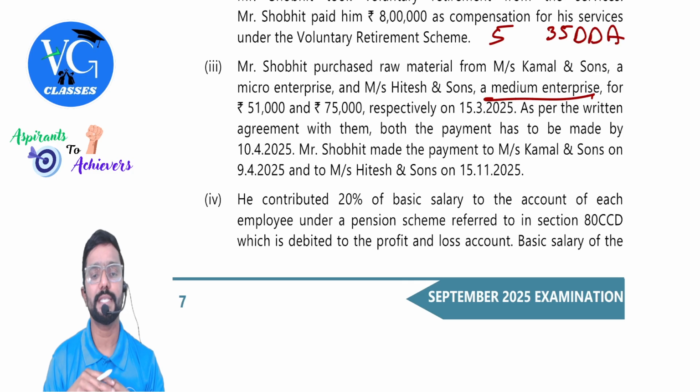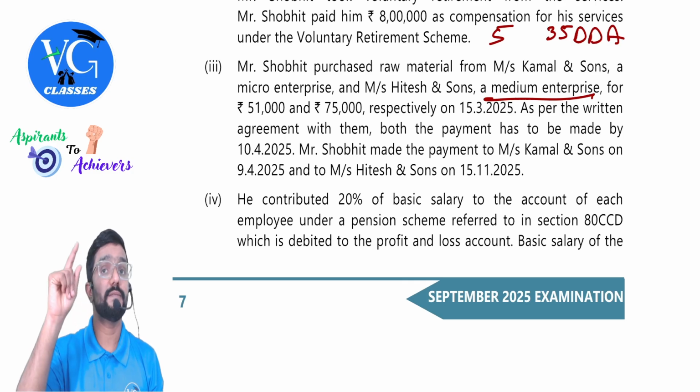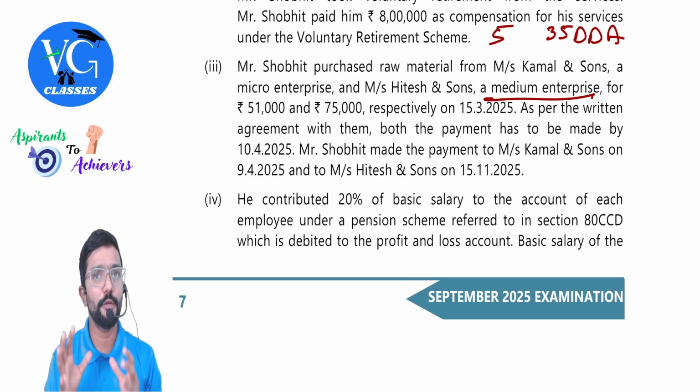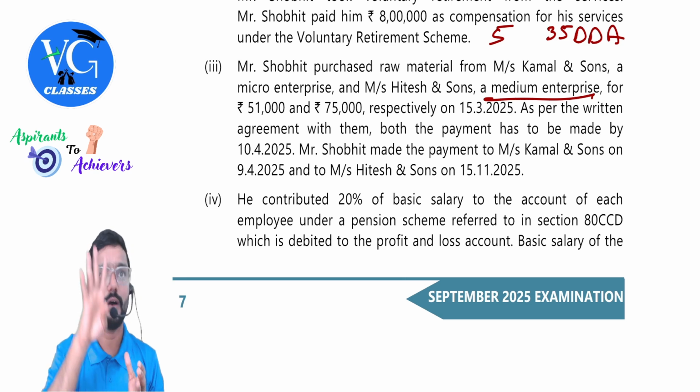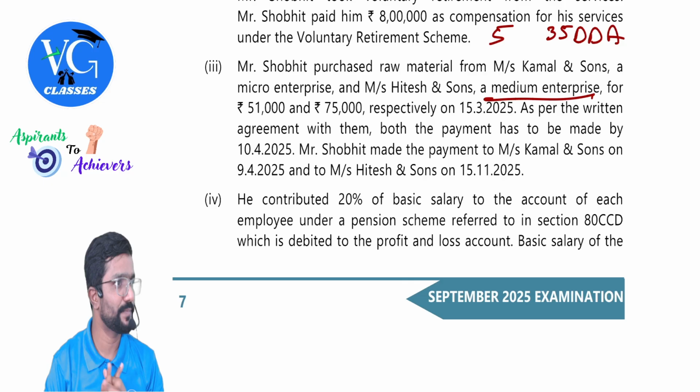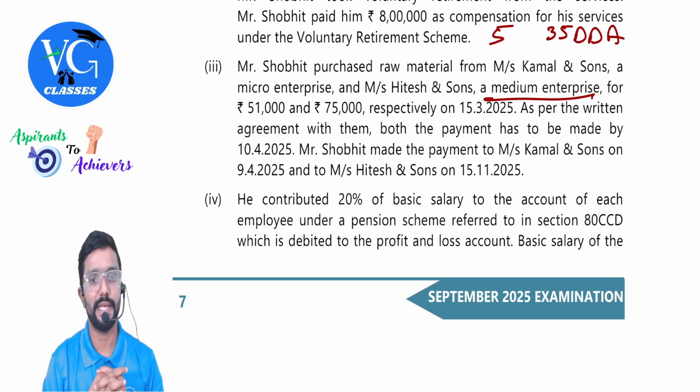For 51,000 and 75,000 respectively on 15th March 2025. As per the written agreement with them, both the payments have to be made by 10th April 2025. Means when there is a written agreement, we need to make the payment as per the agreement or within 45 days, whichever is earlier.